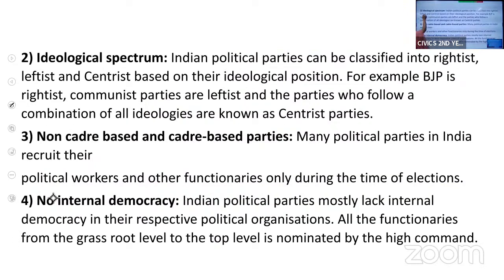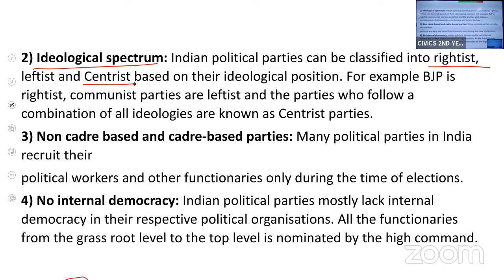The next is ideological spectrum. These political parties, based on their ideologies, are classified as rightist, leftist, and centrist. It is basically based on their ideology.